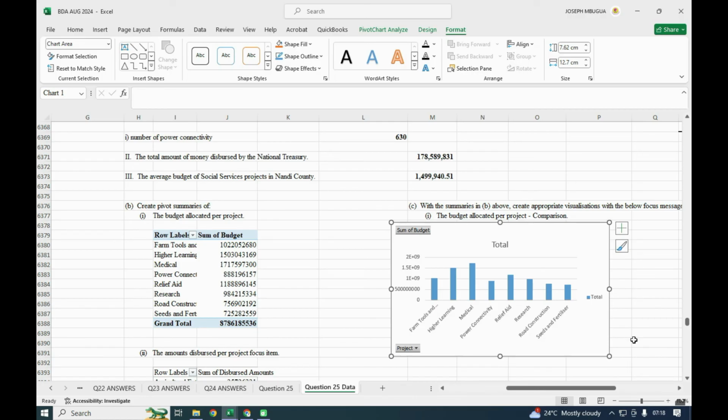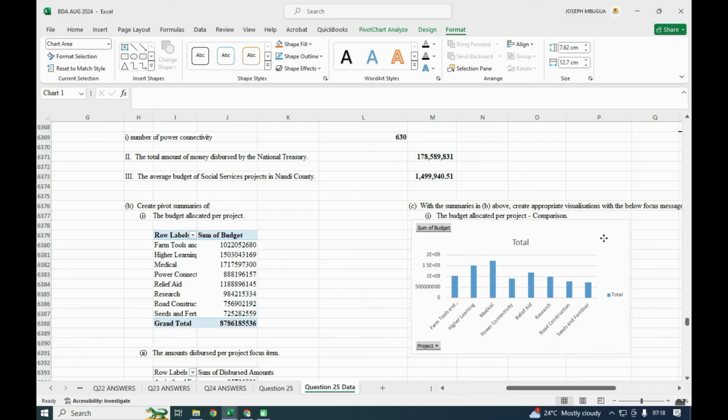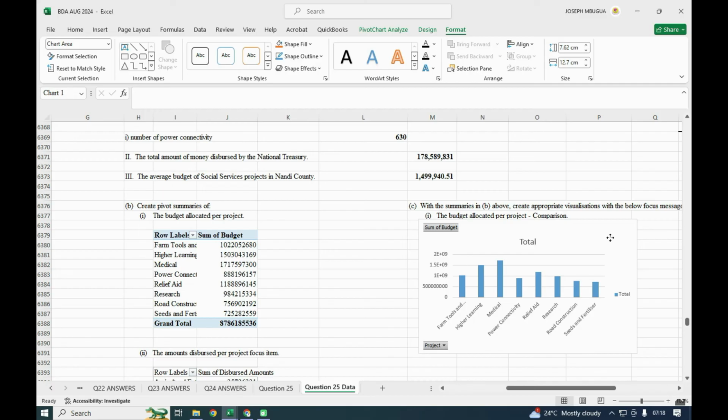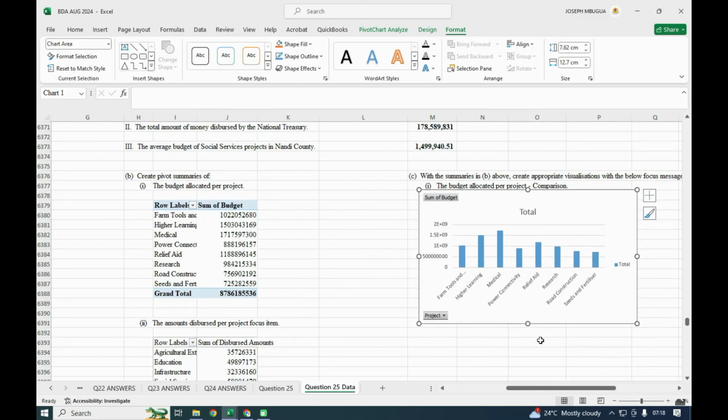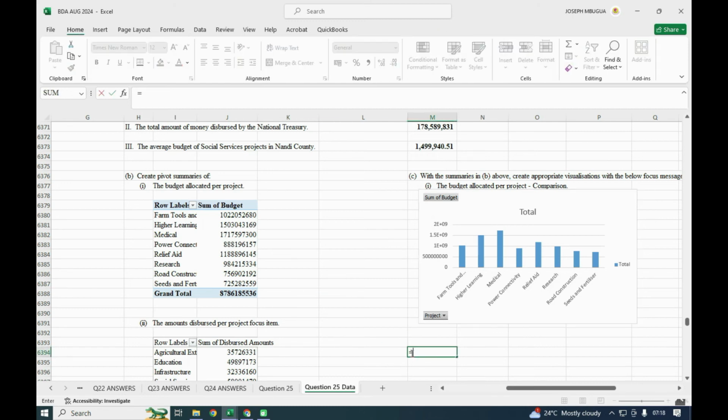So the total budget allocated per project. You have the project on the row axis, and then the sum of the budgets. So that was the first one. You have to deal with the comparison so that you can know which one was taking a lot of budget and so on.